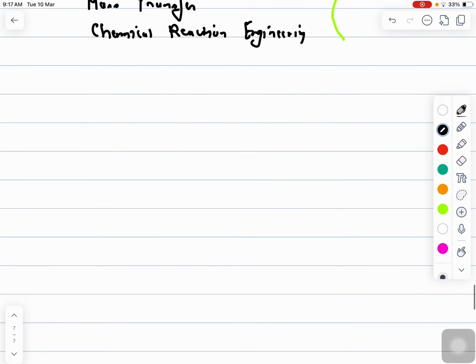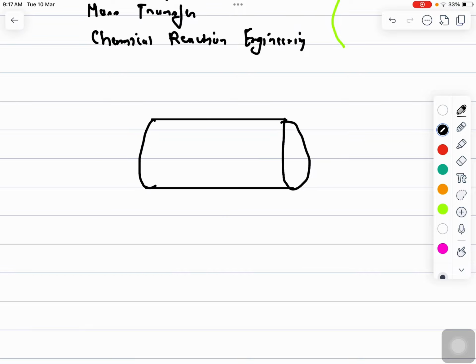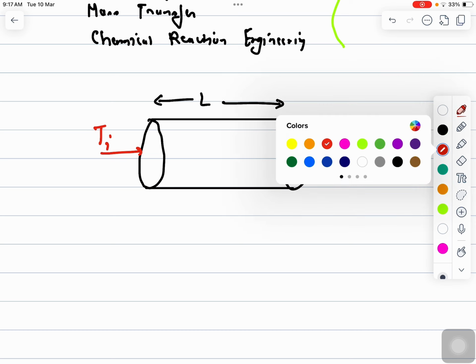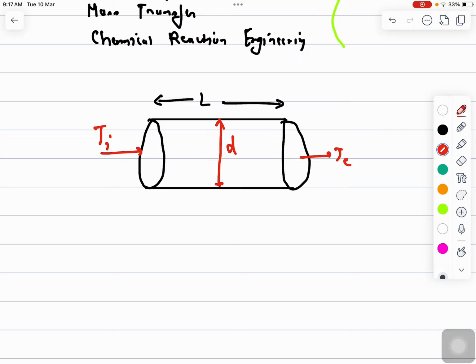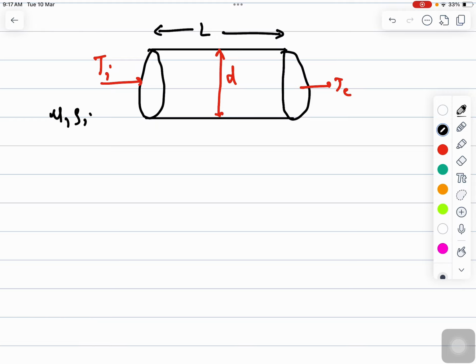Let's say I want to understand the heat transfer in a circular pipe. If a fluid is flowing in the circular pipe at a temperature T inlet, and here the temperature of the fluid is T exit, and the length of this circular pipe is L, and the diameter of this circular pipe is D, then definitely this fluid will have some viscosity and density. The fluid will be flowing with an average velocity.